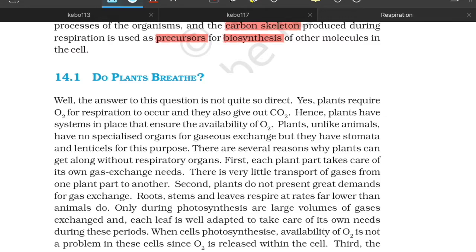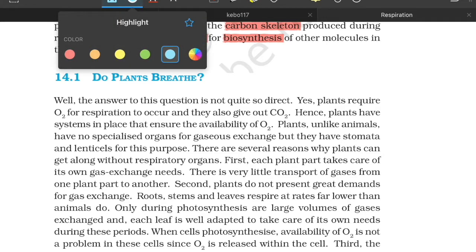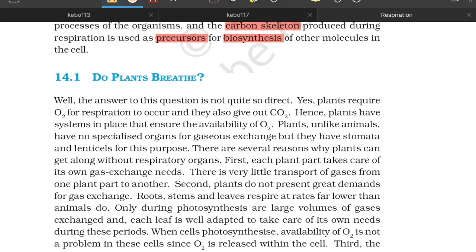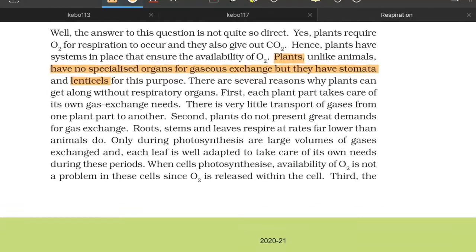What are they saying? Plants have no specialized organs for gaseous exchange, but they have stomata and lenticels for this purpose. There are several reasons. We have to remember the reasons. We have to know these statements.